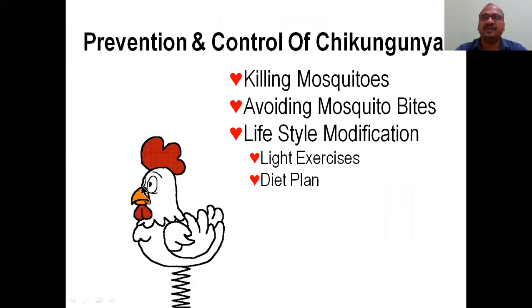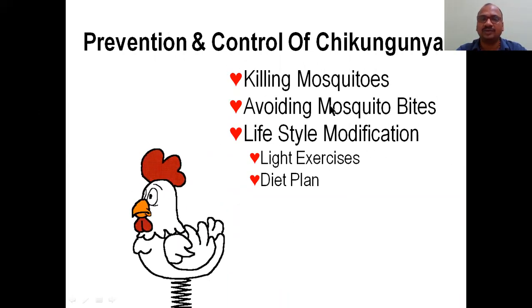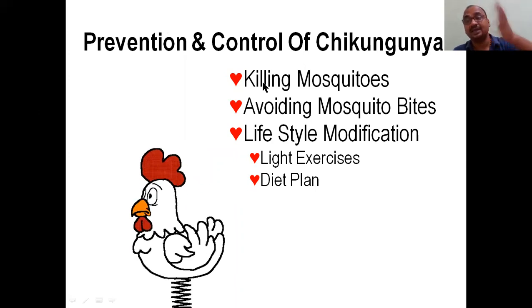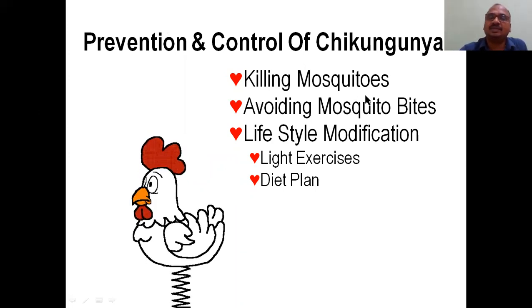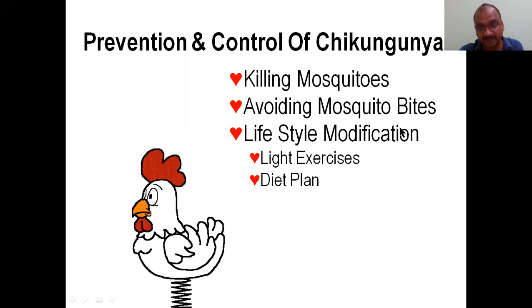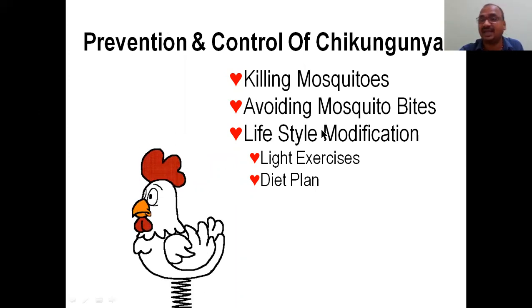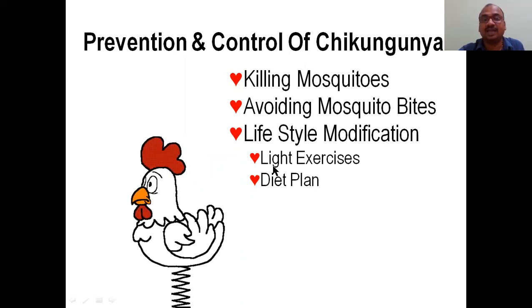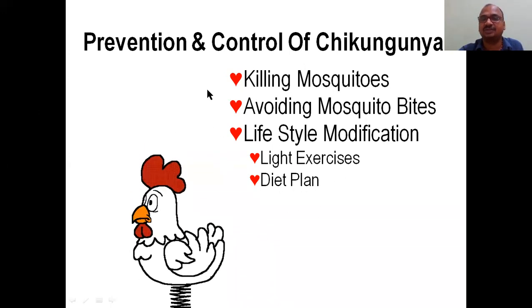Prevention and control of chikungunya: there are mainly three things on how to control and prevent. Step one is killing the mosquitoes, which is very important. You can kill malaria and dengue mosquitoes also. Step two is avoiding mosquito bites; if you are unable to kill the mosquito, at least try to avoid the bite. The third step is lifestyle modification, like light exercise, a diet plan, and boosting your immune system.